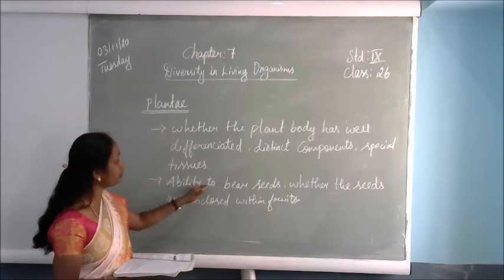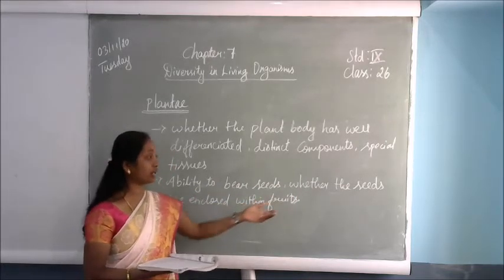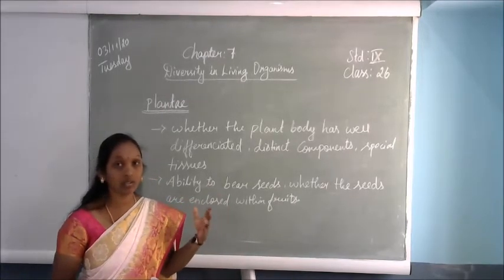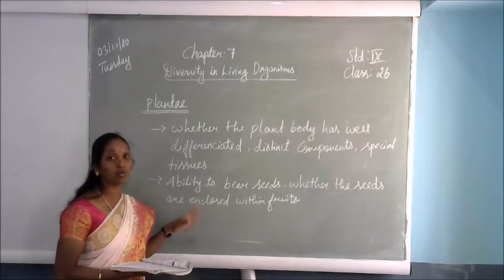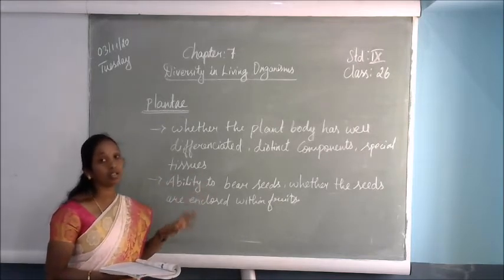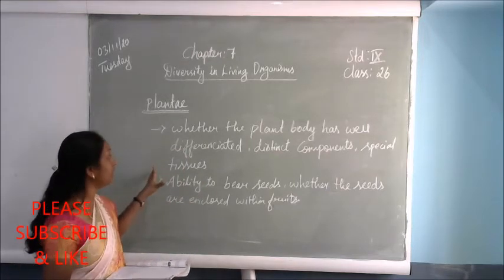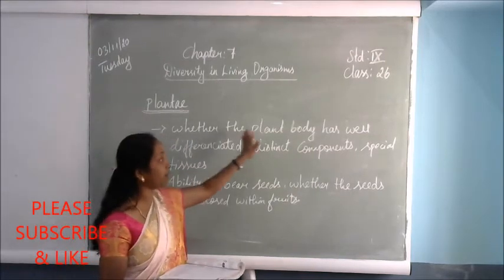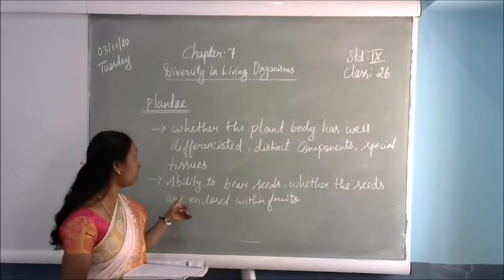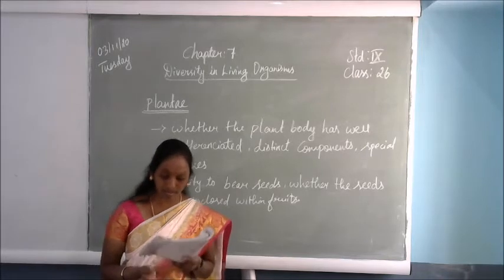Next, the ability to bear seeds, whether the seeds are enclosed within fruits. Some plants produce seeds that we can see with our naked eye. But most plants produce seeds that are present only inside the fruit. So there are two types, and we can classify the plant family here. That is differentiation, whether the plant body is well differentiated with distinct components and special tissues, and whether it can produce seeds or is without seeds. So that is the plant classification.